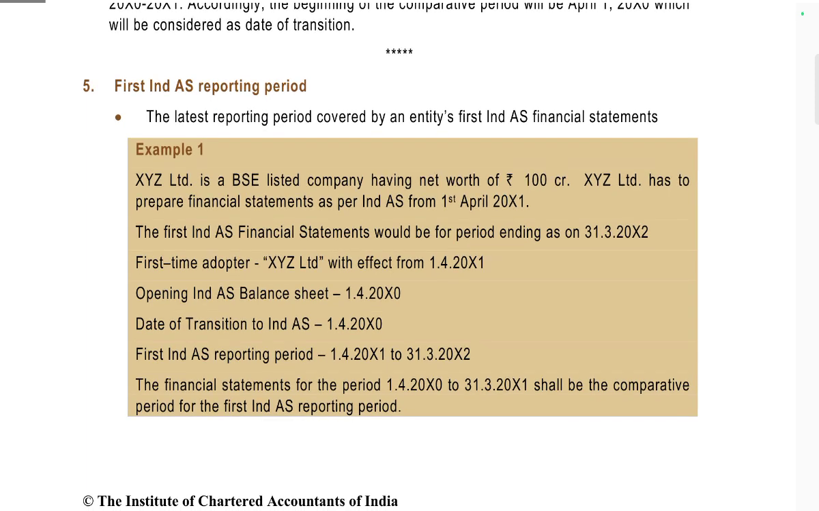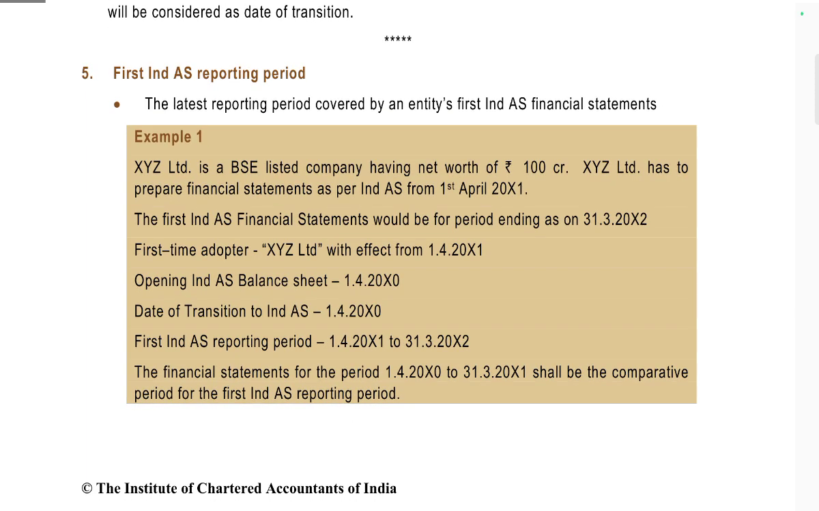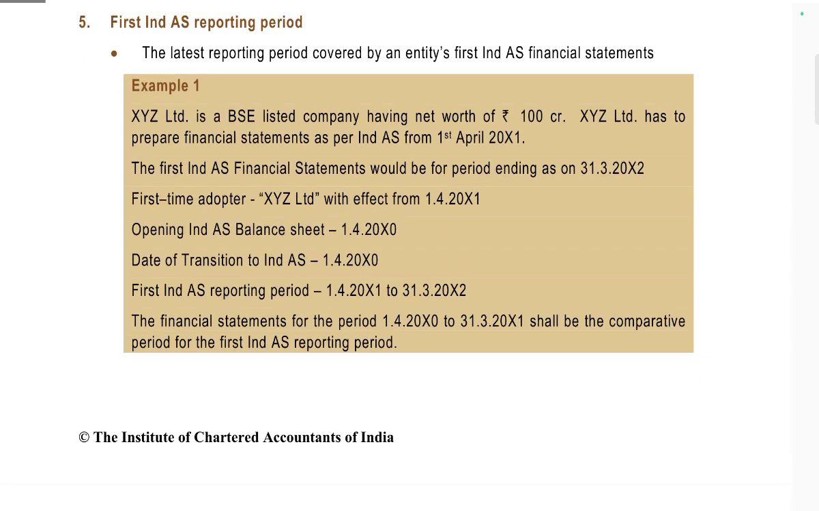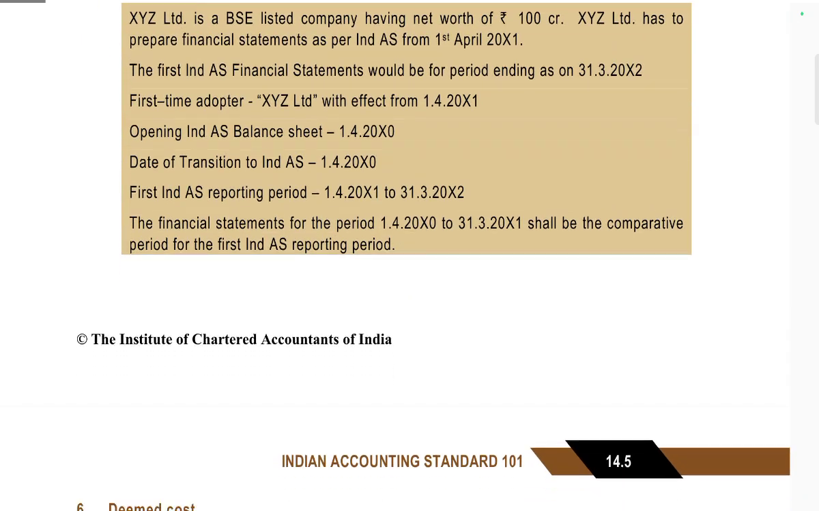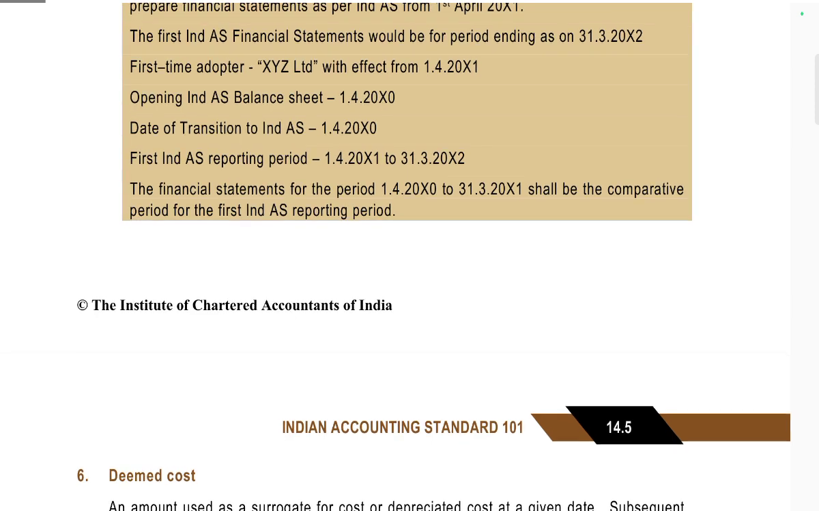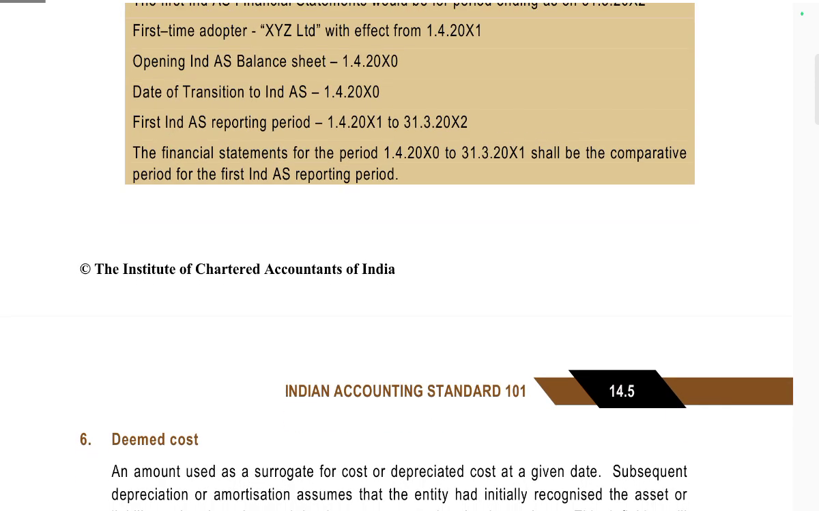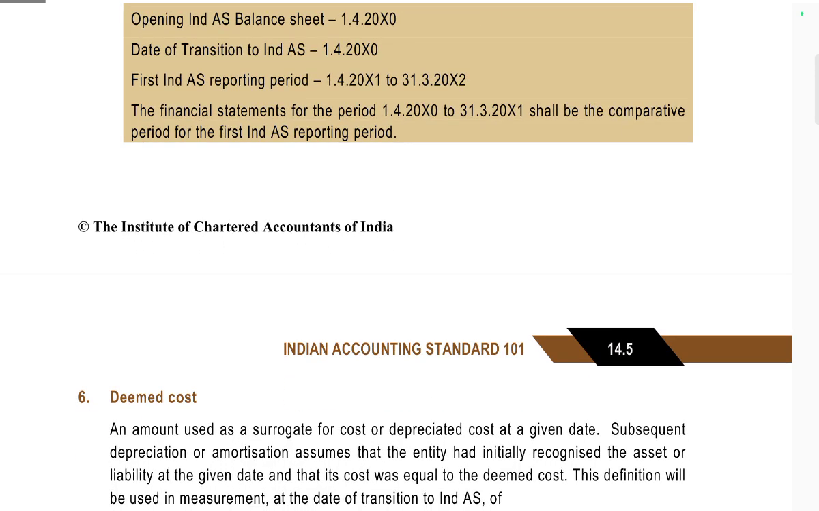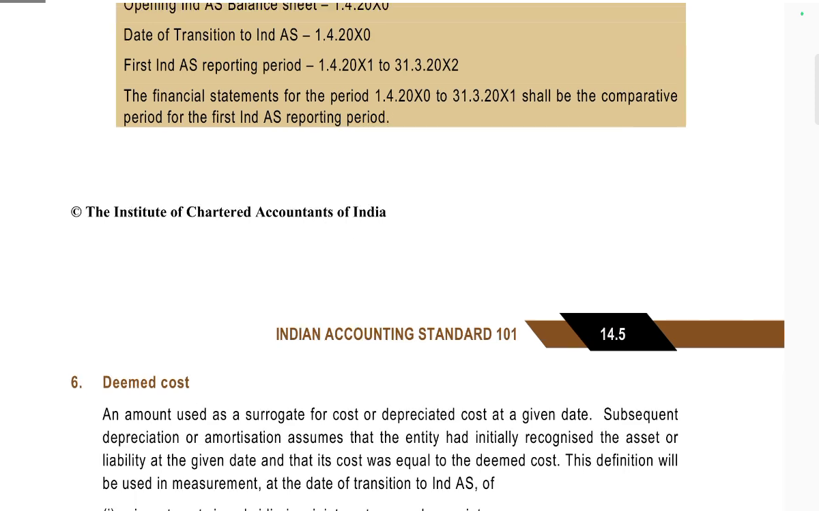First Ind AS reporting period: the latest reporting period covered by the first Ind AS financial statements. Example: XYZ Limited is a BSE listed company having a net worth of 100 crores. XYZ Limited has prepared financial statements under previous GAAP up to 31st March 2021. The first Ind AS financial statements would be for the period ending the next year. The first-time adoption date will be 1st April 21. The opening Ind AS balance sheet will be as at 1st April 20. The date of transition is 1st April 20. First-time Ind AS reporting is 1st April 21 to 31st March 22. The financial year from 1st April 20 to 31st March 21 will be the comparative period of the first Ind AS reporting period.